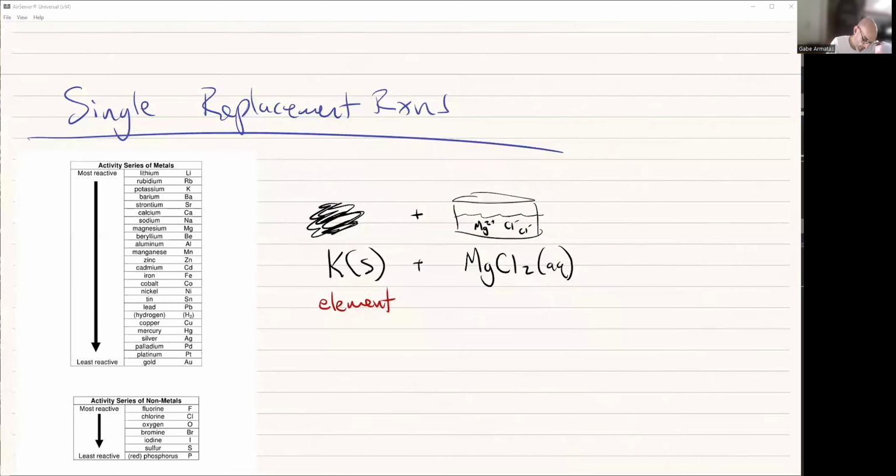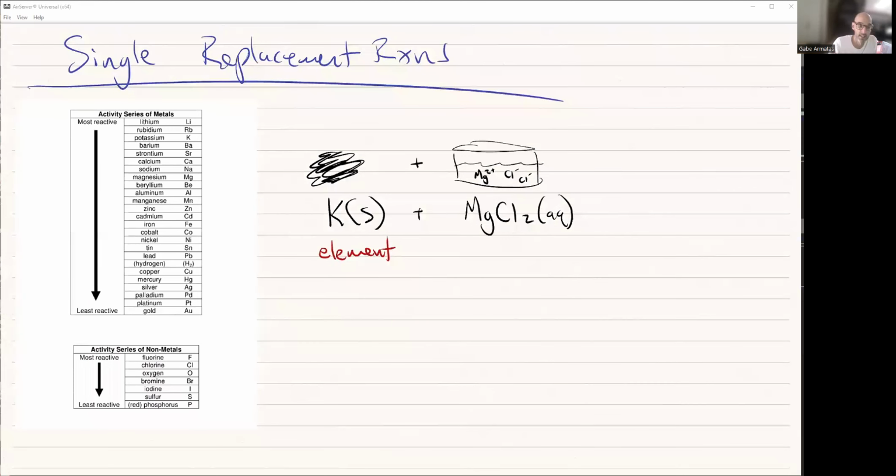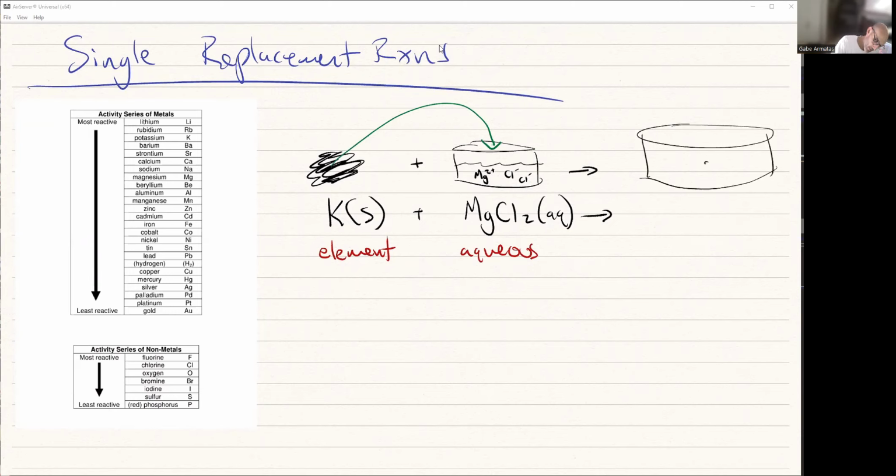So potassium is dropped inside a magnesium chloride solution. This right here is aqueous. This also could be a liquid if we're talking about water, but generally we have an element and we have some aqueous solution. So if I take this and I just drop it into the little bucket there, what do we end up with on the other side? Now I've got my little container that has potassium in it, as well as my magnesium 2 plus and my Cl minus.